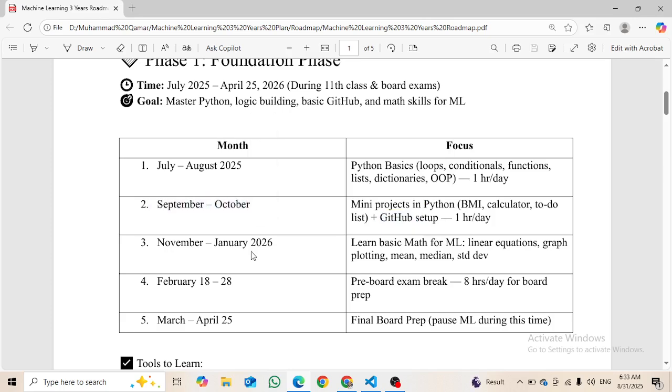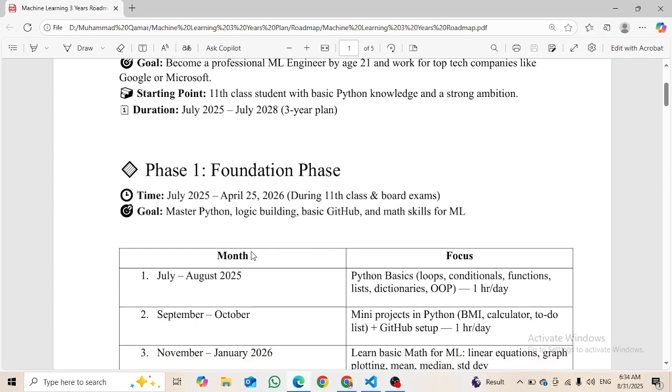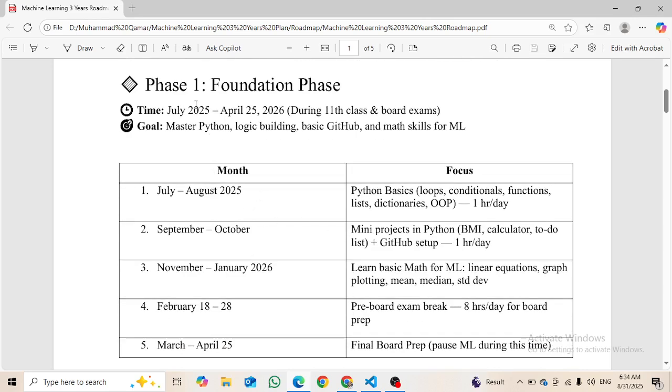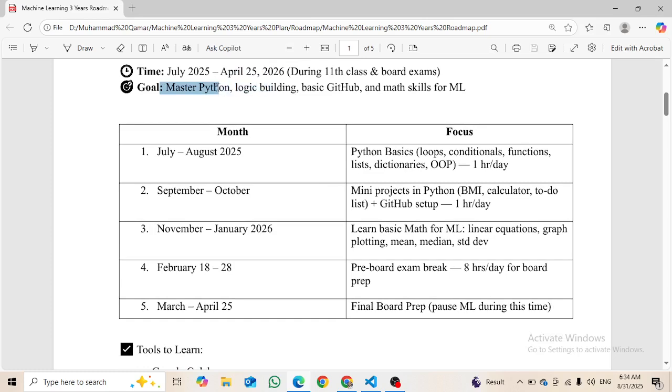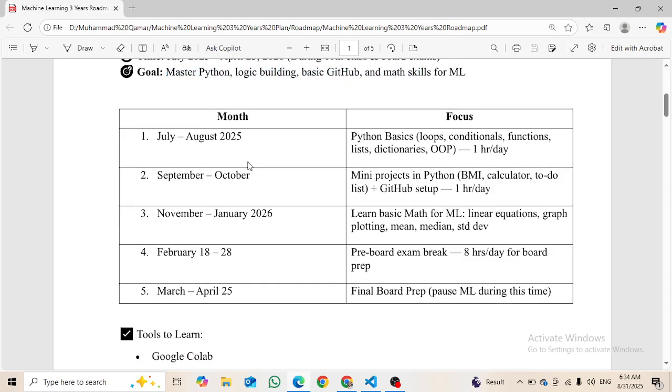So yeah, that was a short introduction of my 3 years machine learning challenge. This is basically phase one, which started in July 2025, and it will end on 25th April 2026. Here our goal is to master Python, logic building, basic GitHub and math skills for machine learning. So basically we have learned Python, but now we have to master Python. For mastering Python we have to make as many projects as possible.